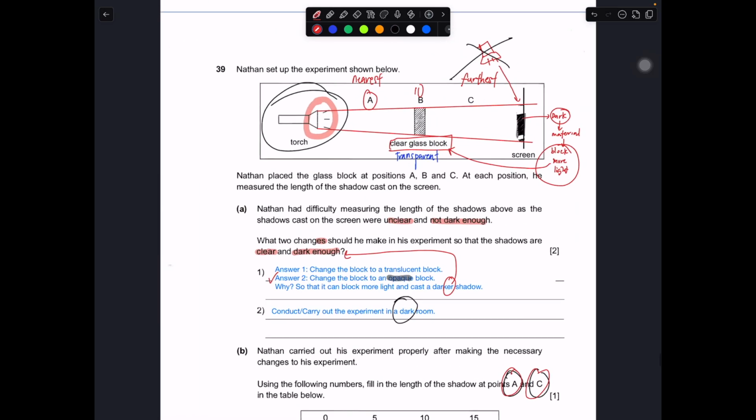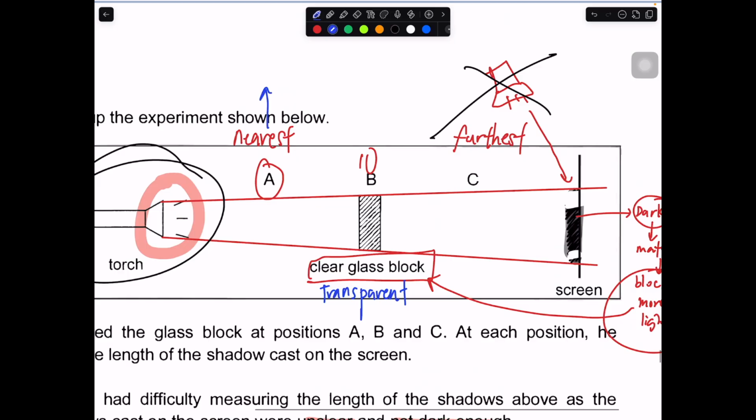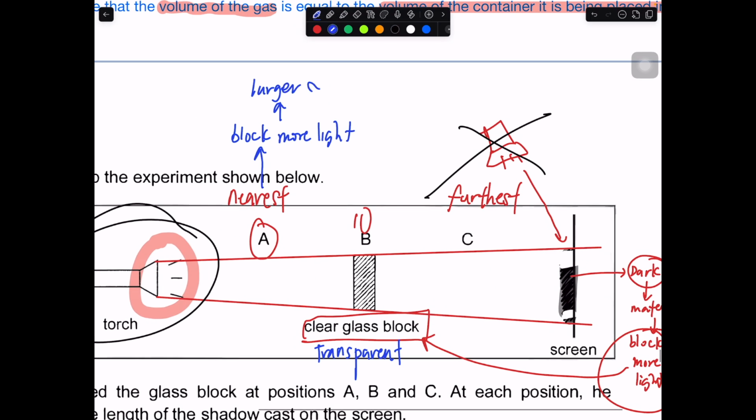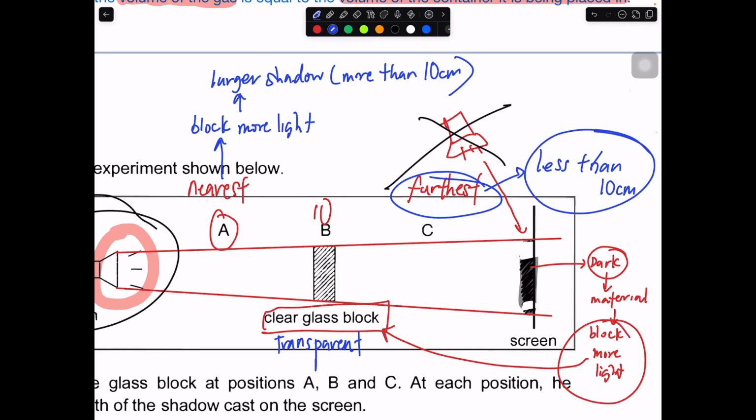As you know, the nearer the object is to the light source, the more light it blocks, and the larger the shadow will be. So it will be larger than 10, more than 10 cm. Then of course, the further the object, the less light it blocks, so it will be less than 10 cm. So these will be the key ideas that you will be using.